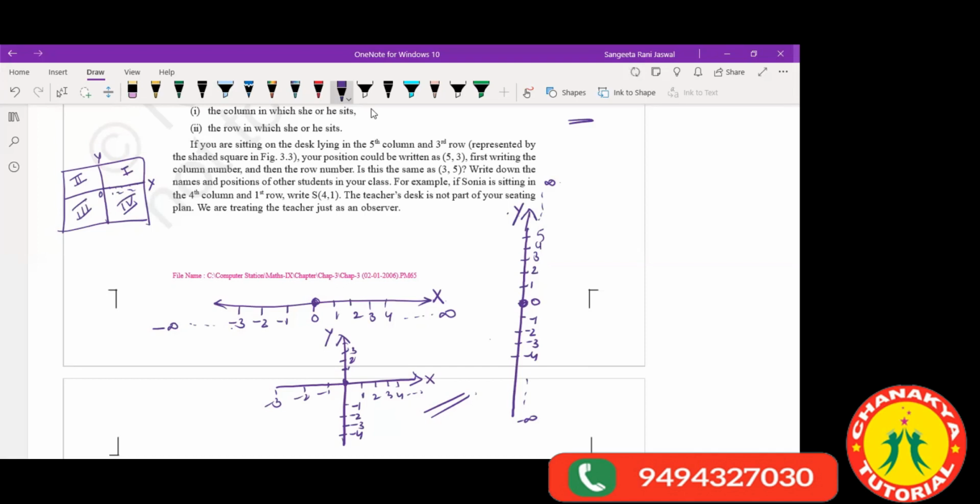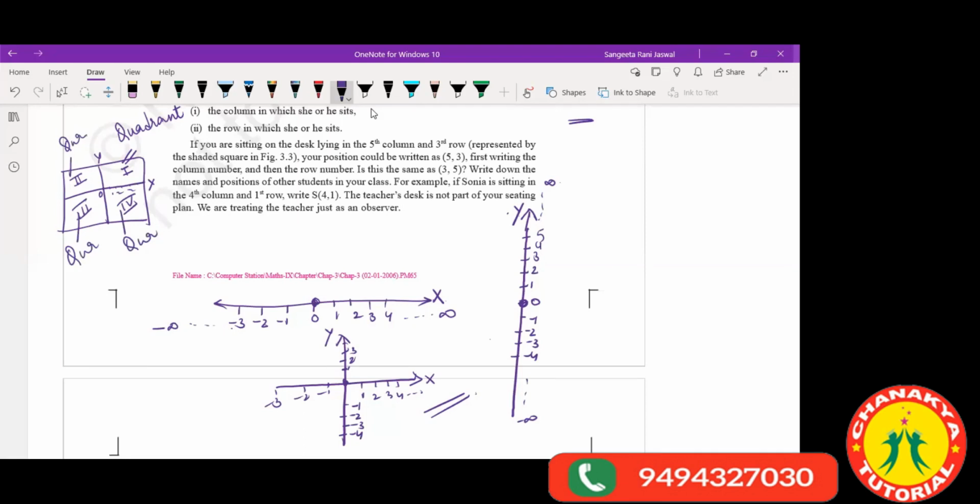It has been divided into 4 equal parts, and each part is called a quadrant. Each part has a special name called quadrant. This is the first quadrant, this is the second quadrant, this is the third quadrant, this is the fourth quadrant.